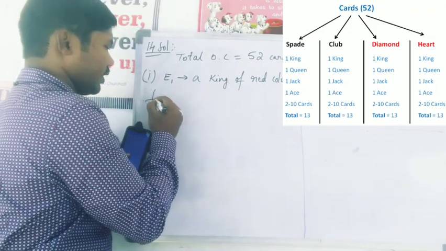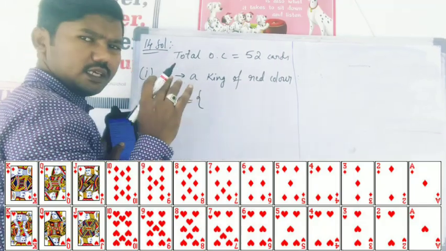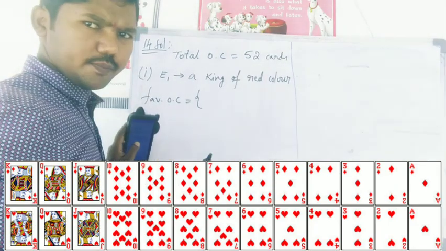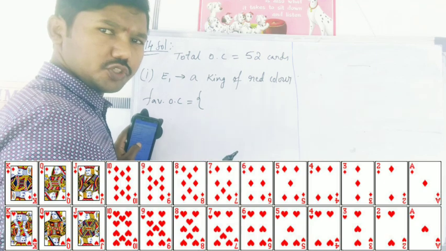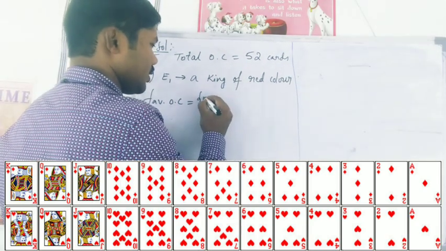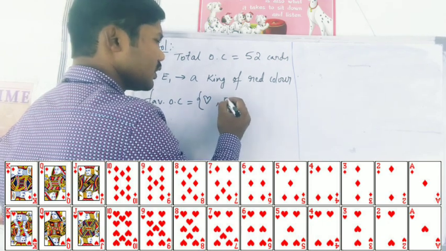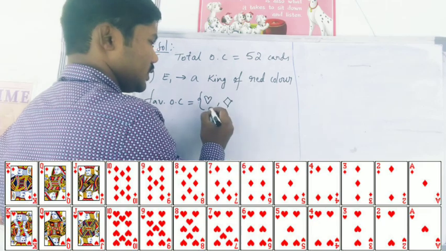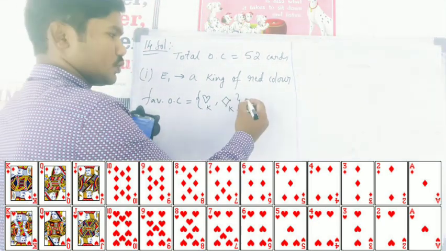So favorable outcomes. In each shape we have 1 king, and in red color we have 2 shapes, right? So in red color what are the shapes you have? Heart and diamond. So in each shape you will get 1 king, that is 2 kings.